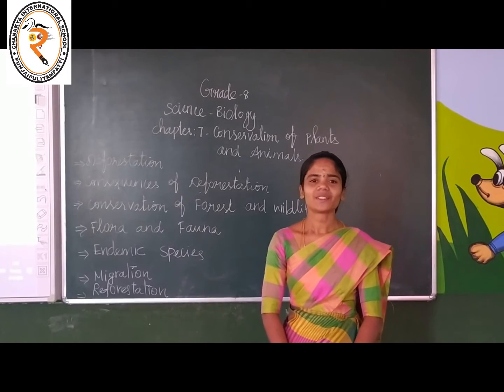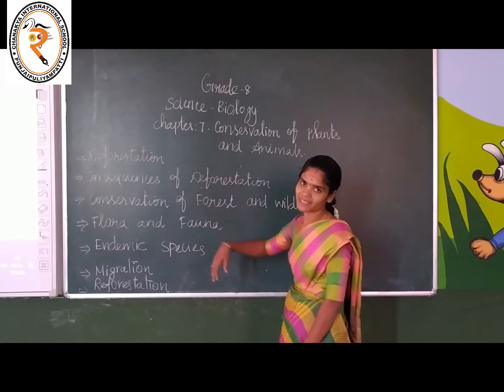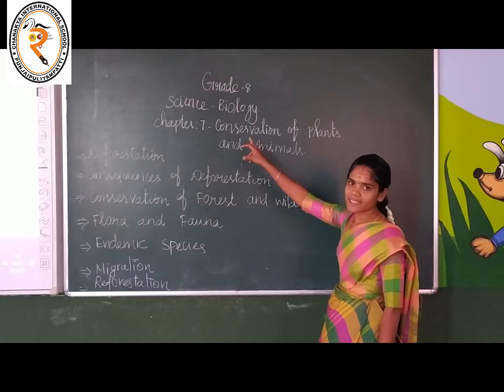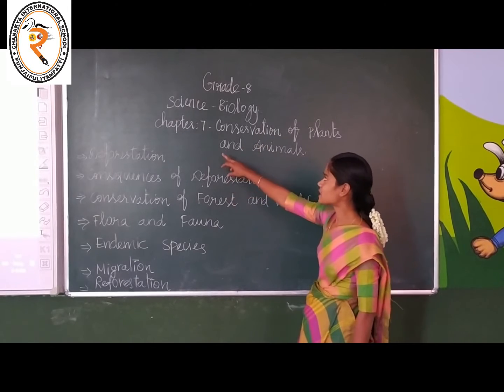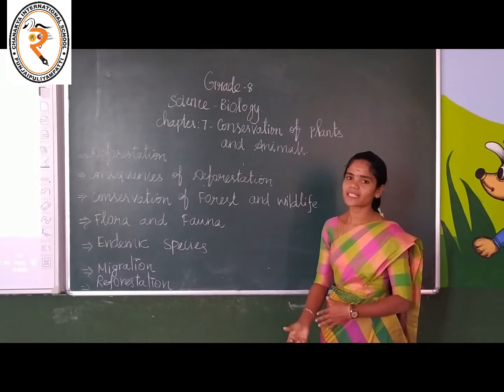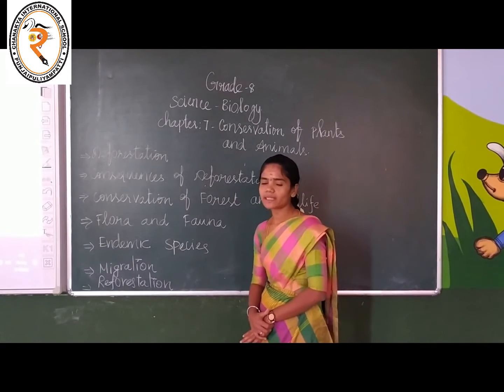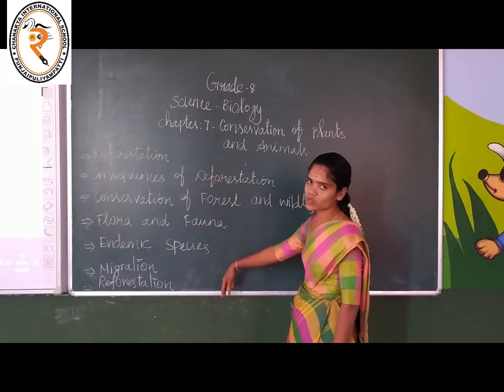How are you all? Today's class we will discuss chapter 7 in science. It is in biology. The name of the chapter is Conservation of Plants and Animals. How we can conserve plants and animals. And in this lesson we will discuss these topics.